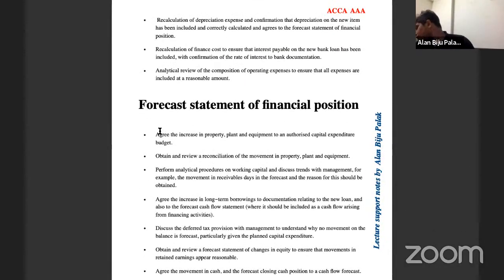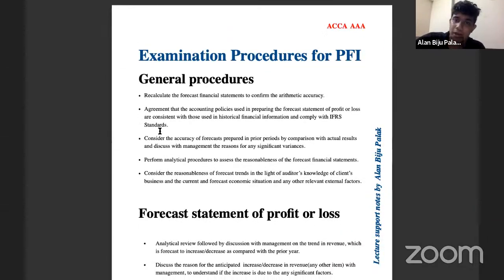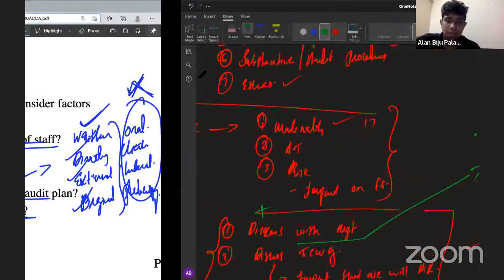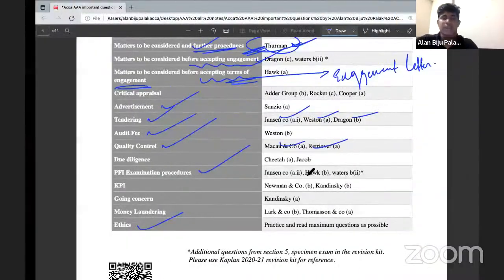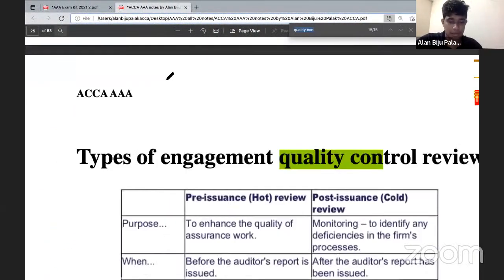Well, I have provided here some sample points for performing the procedures on PFI. So consider like this, basically the PFI question. There are many questions for PFI in the exam. I will take a question for Hope Company for better understanding.